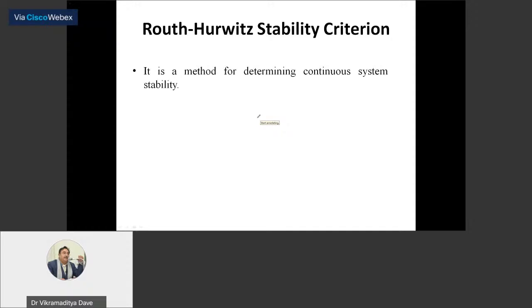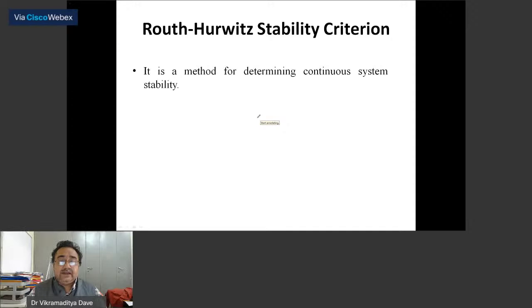That is a layman answer. But here we want a technical definition for this. So the technical definition for stability, I am writing here, is that for a bounded input there should be a bounded output. Okay, that should be clear.